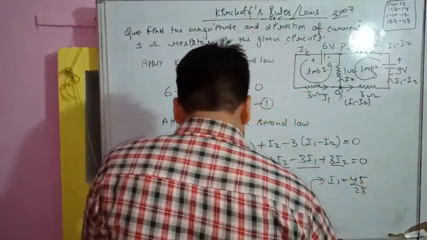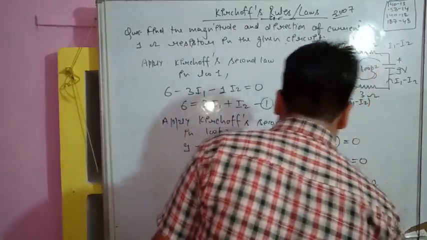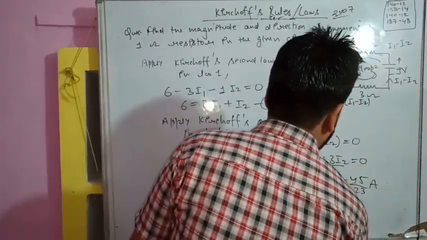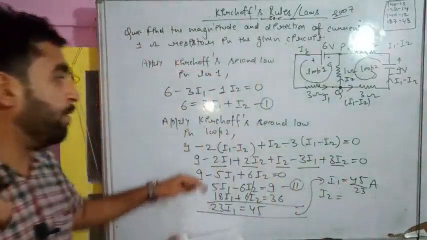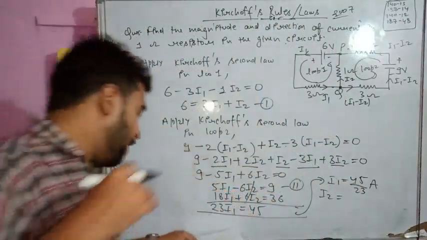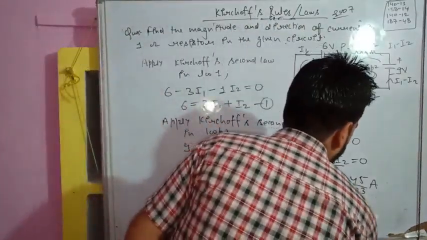Let me check the answer. Okay, very good. 45 upon 23 ampere. That's the correct answer. And while substituting the value in any equation, you can calculate the value of I2. You may substitute the value of I1 in any equation and you will calculate I2, and I2 will be how much? 42 upon 23 ampere.